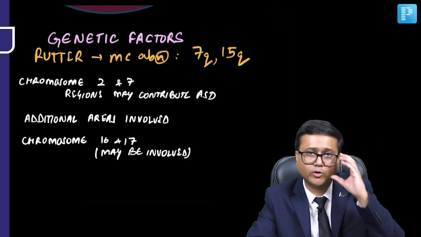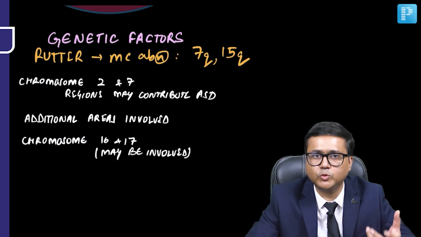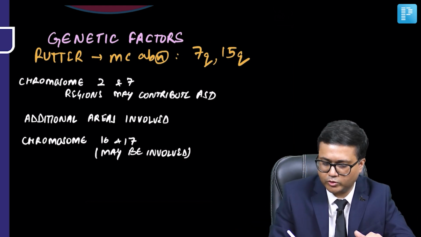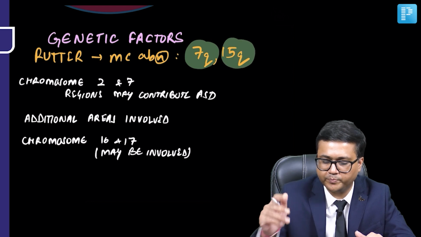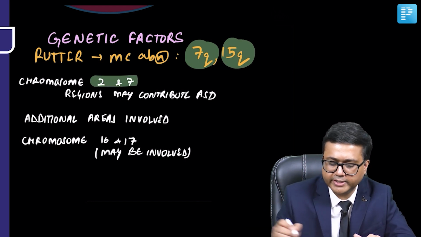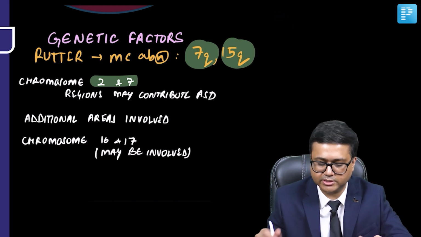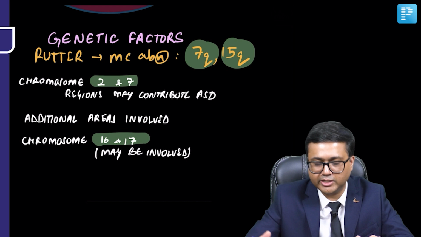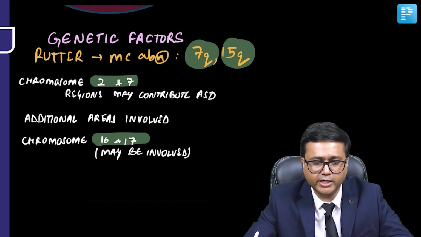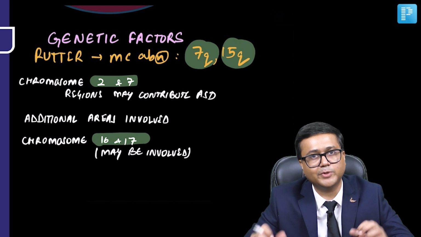This data may be specifically asked, as it is mentioned specifically in Rutter, that the most common abnormality is on 7q and 15q. Again, CTP mentions that the chromosome 2 and 7 regions may contribute to ASD, and additional areas such as chromosome 16 and 17 may also be involved. So these are some of the areas which may be involved in autism spectrum disorder.